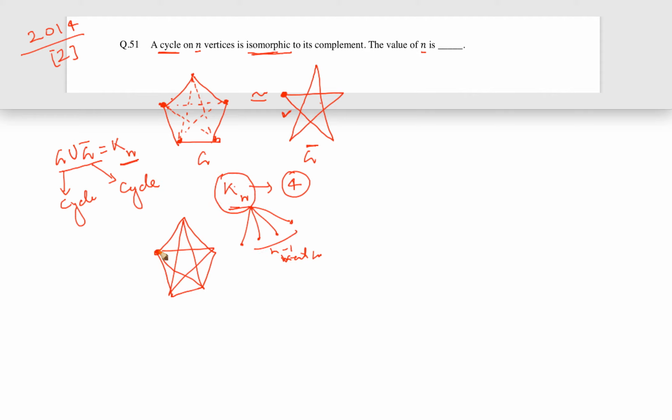You can see that here every vertex is connected to 4 other vertices, 1, 2, 3, 4. So the value of n is 5. However, I will show you another way which is actually much easier to analyze. So this was the first way. I will show you another way in which you can find the value of n.